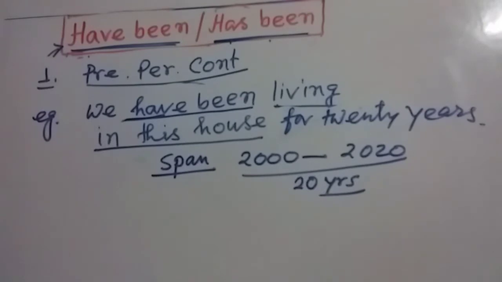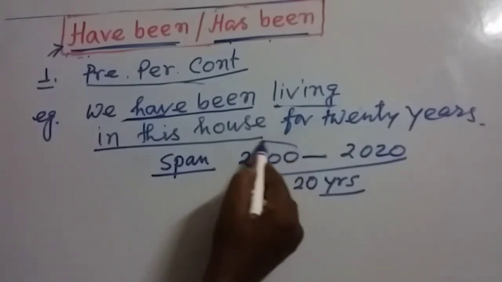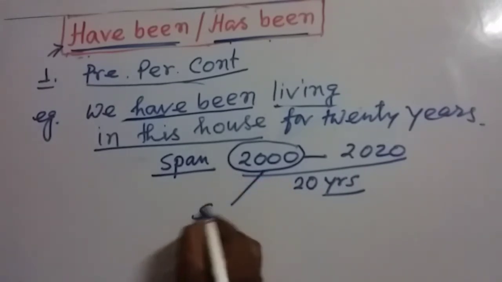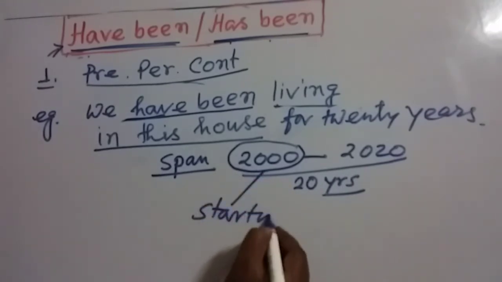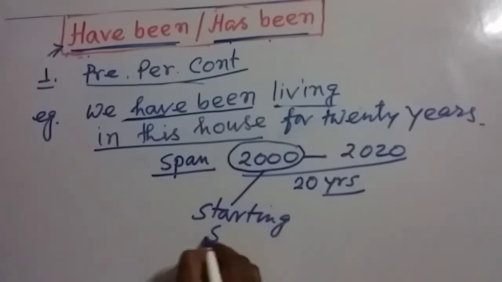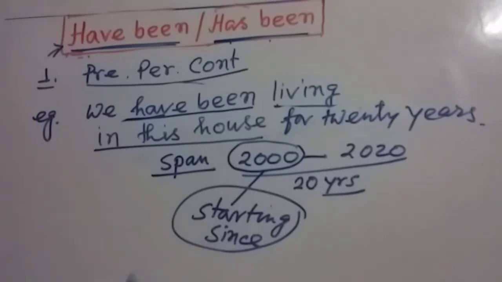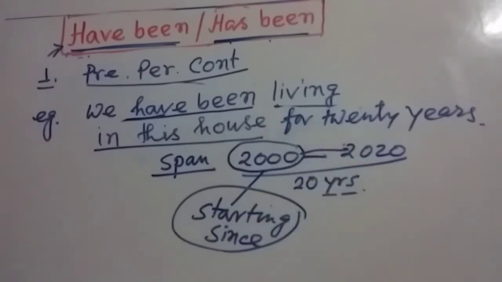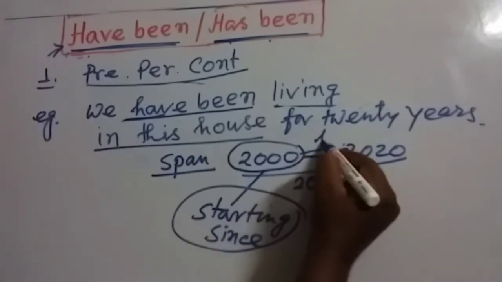And if we try to particularize this time, or if we try to write down the starting time, at that time we have to use since. It is called point of time. And if we use the span between these two times, at that time we have to use for.